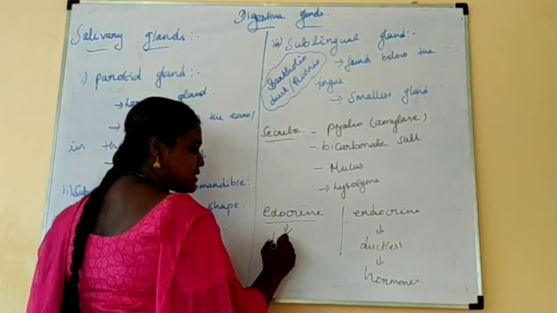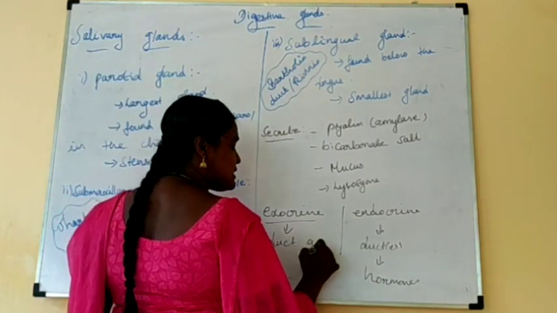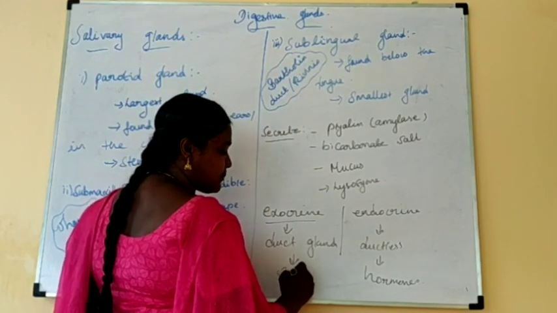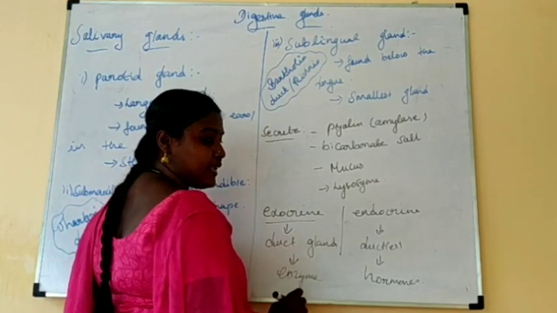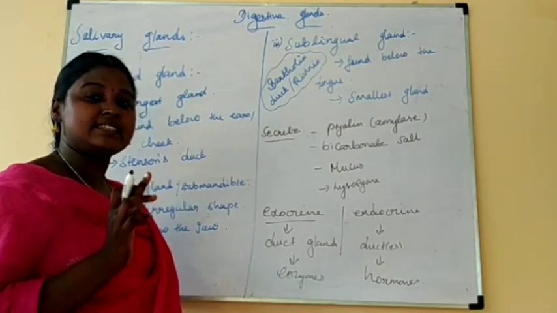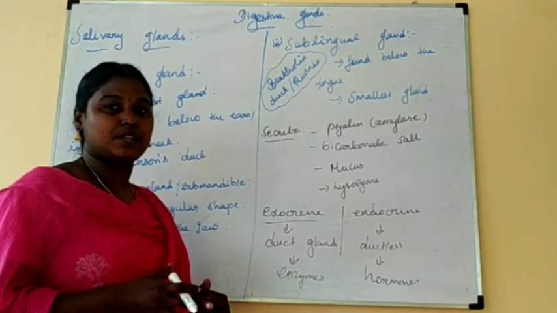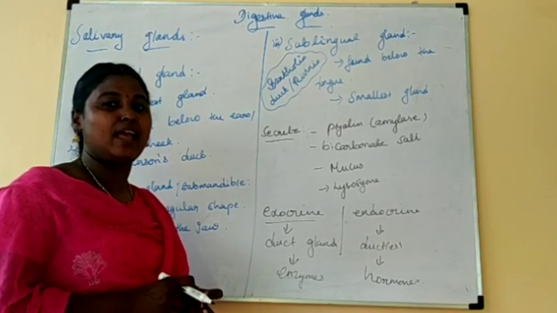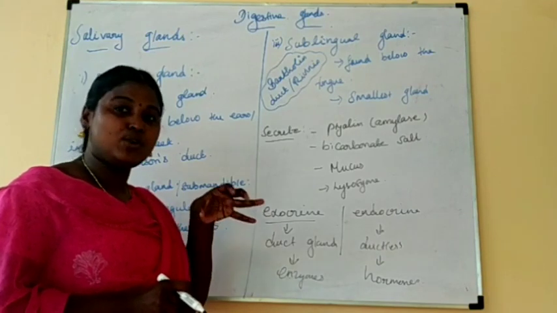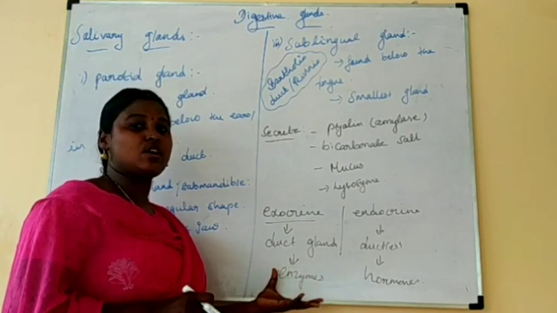The exocrine always needs a duct. It is a duct gland, and it secretes only enzymes. Can you understand? Our salivary glands, and our digestive glands in total, secrete enzymes. Hormones are also there, but they are not secreted by the glands themselves; they induce or stimulate the secretion of enzymes.